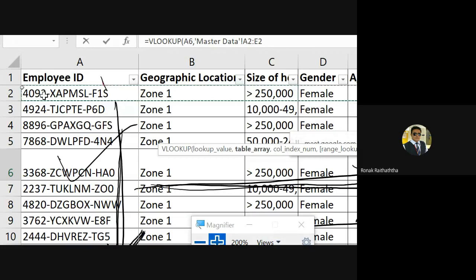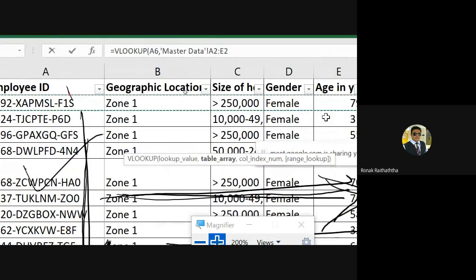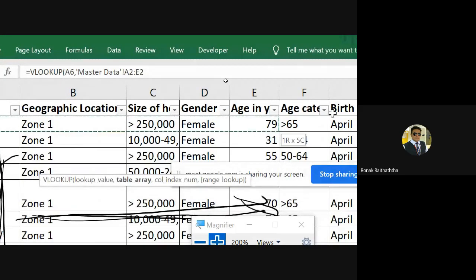Now here in this case, I want the age of that employee. Age is there in the E column. So I need to select at least up to E. If you select up to F, then it's fine, no worries. But at least up to E, you should select the array. I'm using the words very carefully. If you want to stretch it further to F, fine, you can do it, but at least up to E you should have it.